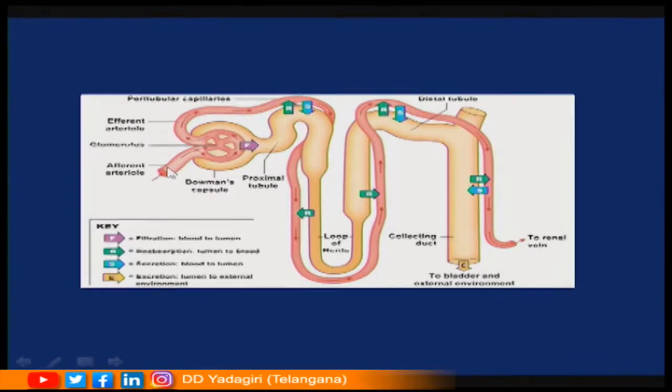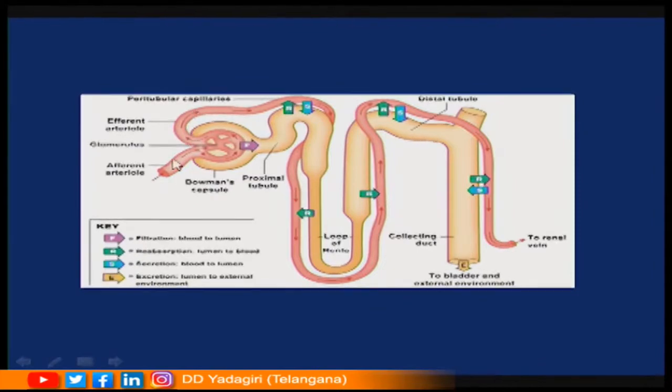So, if you see, the diameter of afferent arteriole is larger than the diameter of efferent. So, the blood vessel which comes out of the Bowman's capsule, this is the blood vessel that comes out of the Bowman's capsule. So, the one which leaves is called as efferent, it starts with E. So, this is called as efferent arteriole. So, afferent enters into the Bowman's capsule, efferent leaves the Bowman's capsule.